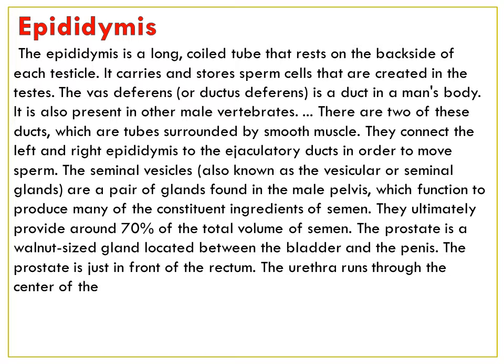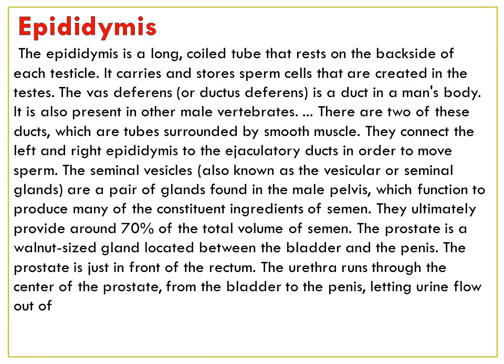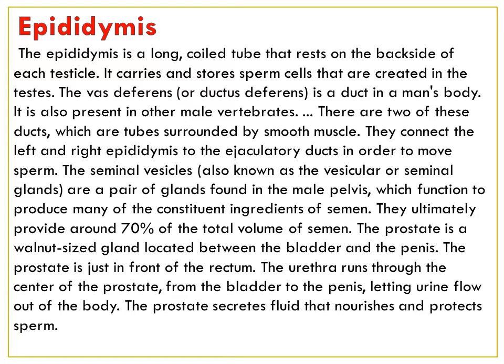The prostate is just in front of the rectum. The urethra runs through the center of the prostate from the bladder to the penis, letting the urine flow out of the body. The prostate secretes fluid that nourishes and protects the sperm.